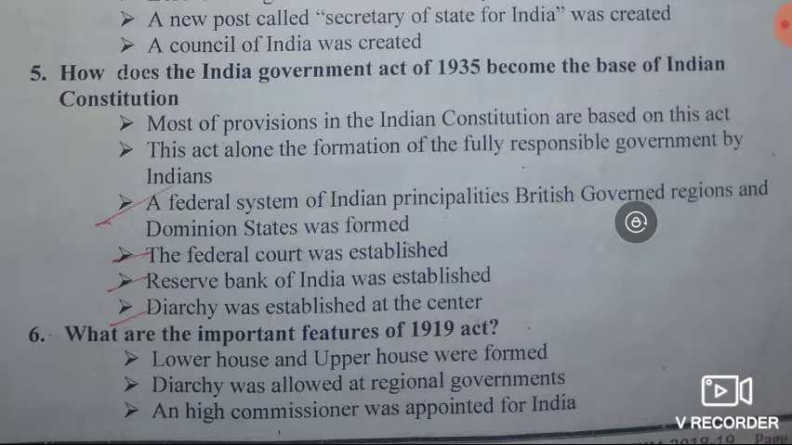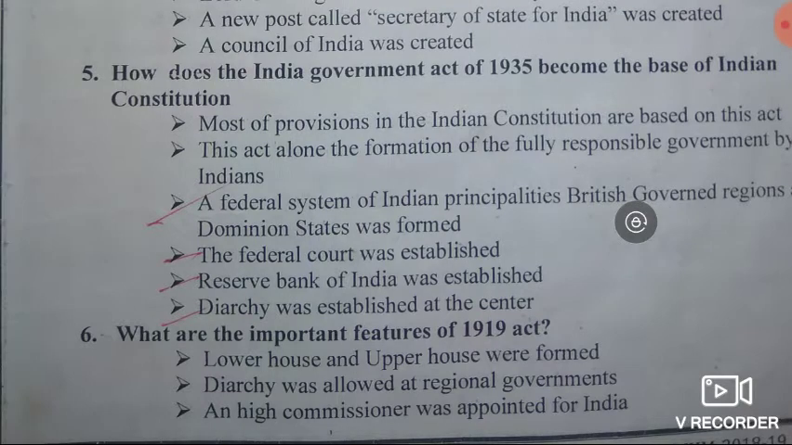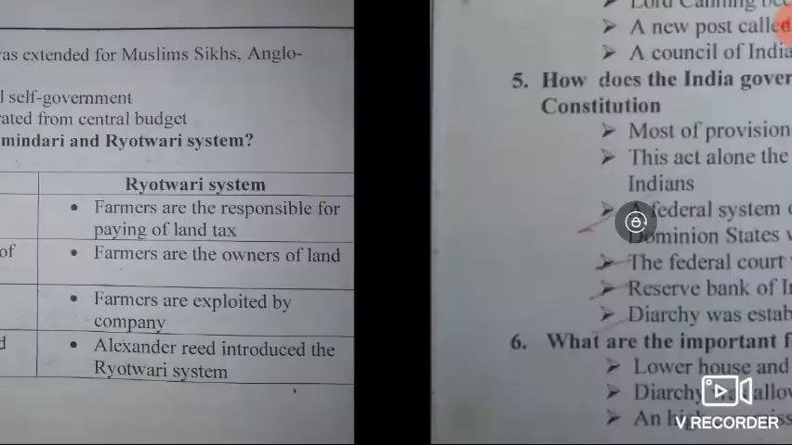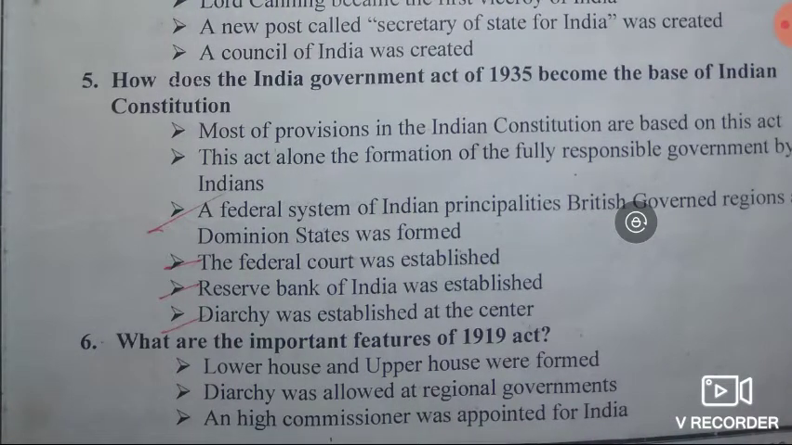Then dyarchy was allowed at regional government. The dyarchy is government of two independent authorities. Then a high commissioner was appointed for India. Then separate electoral college was extended for Muslims, Sikhs, Anglo-Indians, Europeans. Then it promised to improve local self-government. And the last point, provincial budget was separated from the central government. So this is about the important features of 1919 Act.